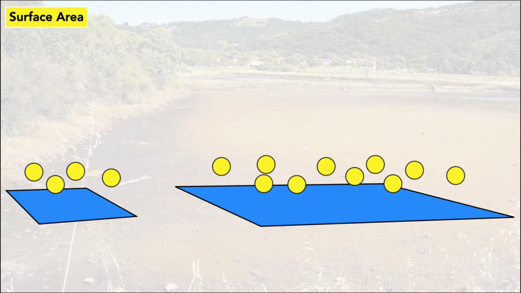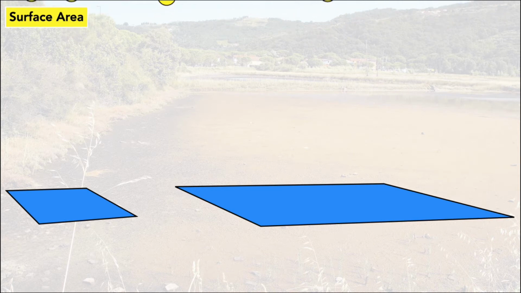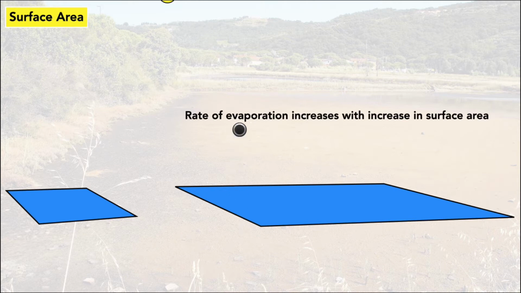Look at that, there are more number of surface particles. These surface particles are escaping from the surface. So the next factor is surface area. Rate of evaporation increases with increase in surface area because there will be more number of surface particles.